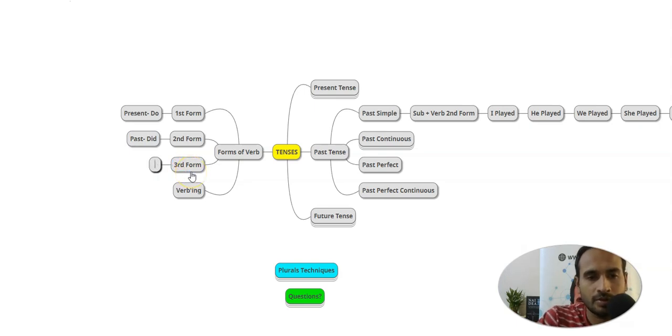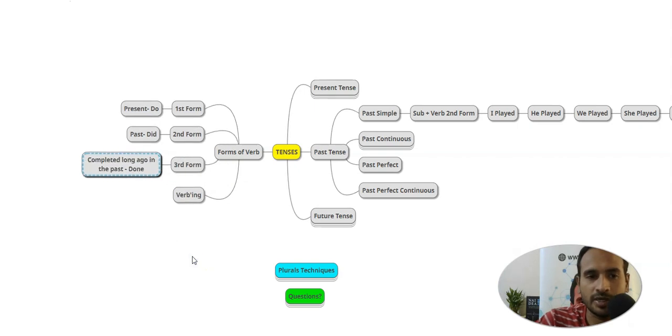Okay, third form is "done". Which is like completed long ago in the past. So that is done, totally completed. So it says present, it says past, and it says completed long ago. This is not future. What are we talking about? Future comes as a different thing.